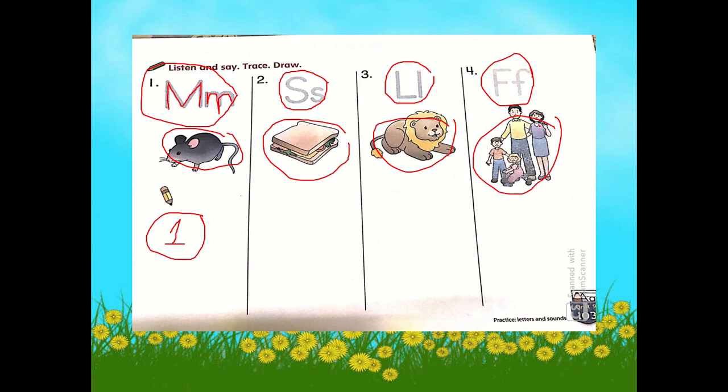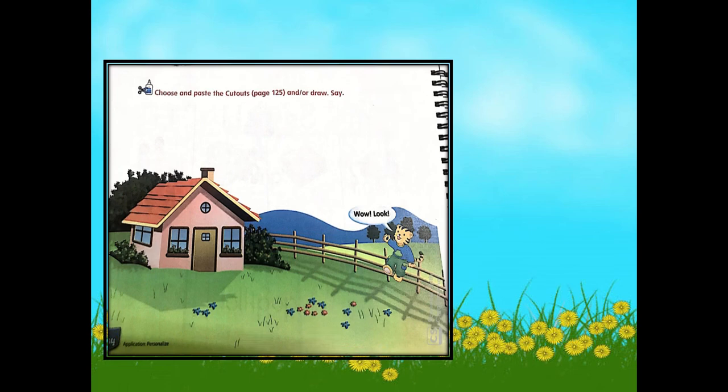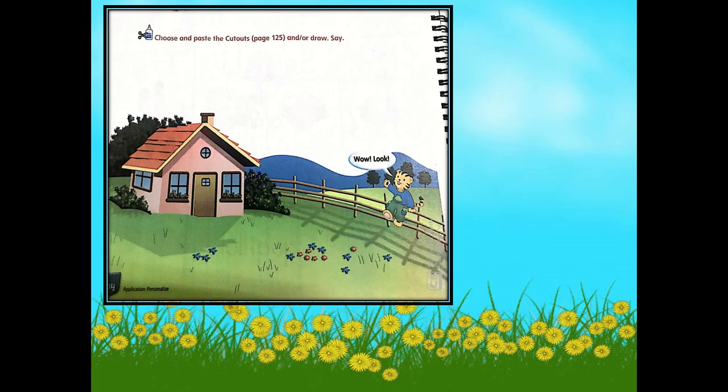A family consists of father, mother, brother, sister, and a baby. Now, think of another object that begins with the letter F. Good job, Cages.